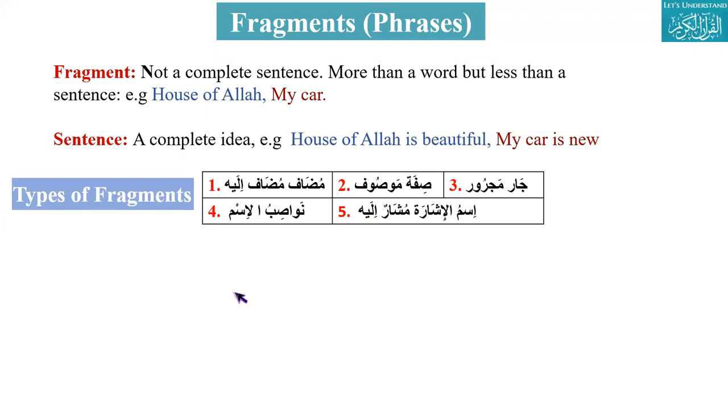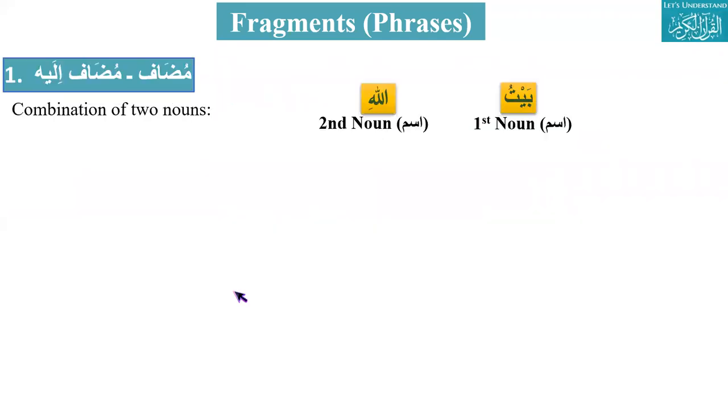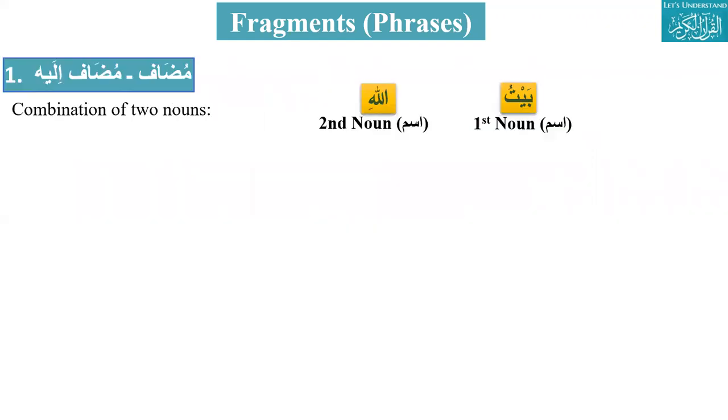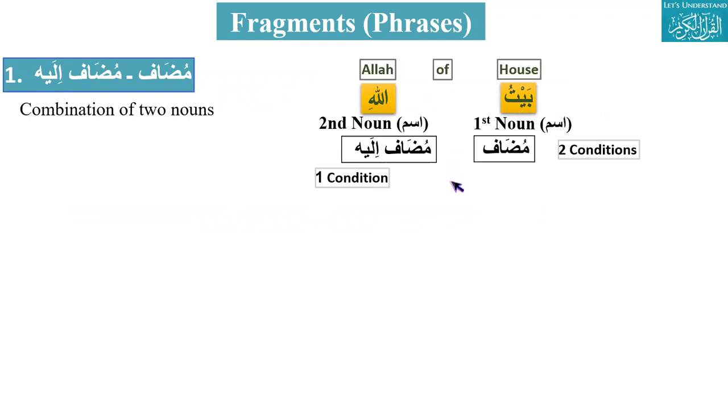Verb. Really? Ism. We are just talking about the ism. Before that, we covered the properties of ism. Fail we did not discuss here. So all these fragments are combinations of ism. So mudaf and mudaf ilay are a combination of two nouns. Mudaf is a noun and Allah is a noun, so in baitullah both of them have to be ism. Yes, they are always ism. Okay, thank you. Welcome.